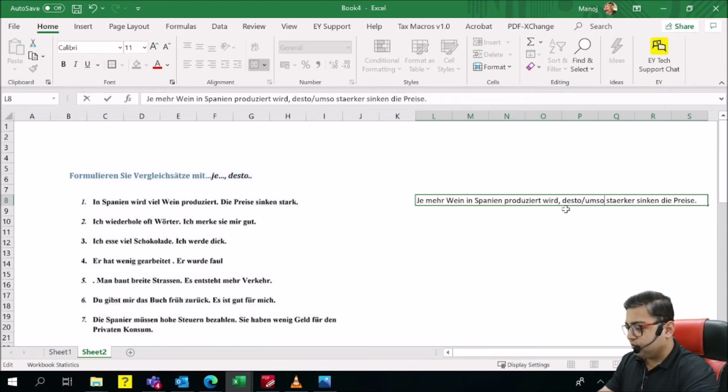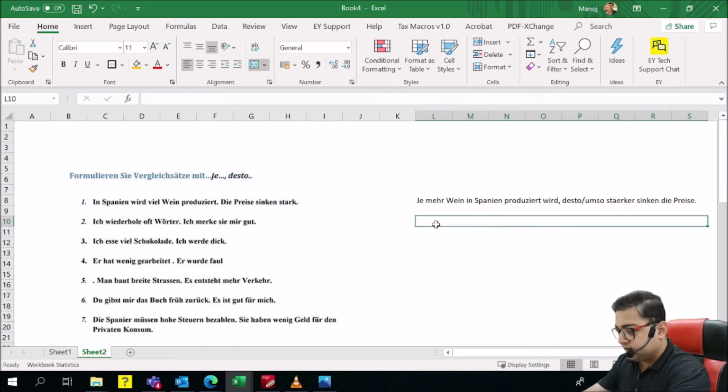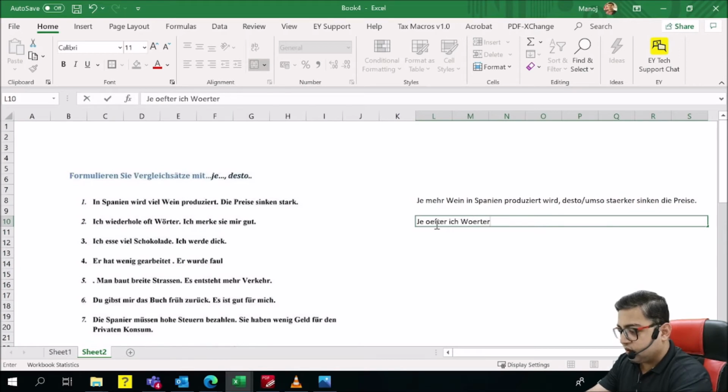There is no problem. Ich wiederhole oft Wörter. Ich merke sie mir gut. Let's say, je öfter ich Wörter wiederhole, desto besser merke ich sie mir.